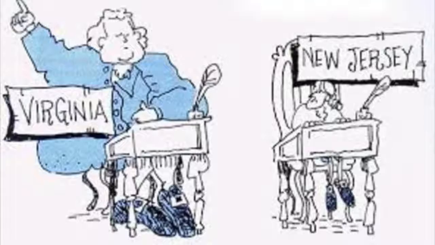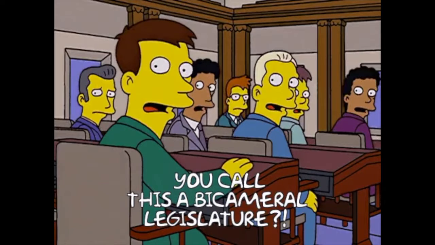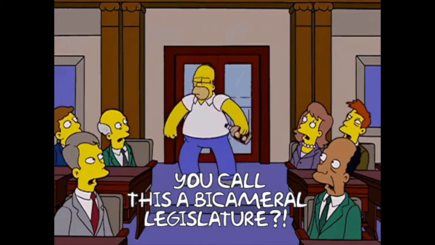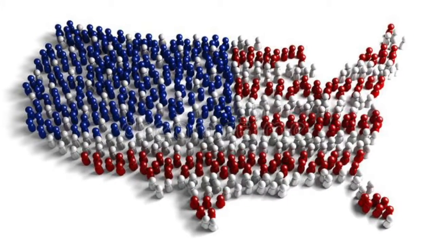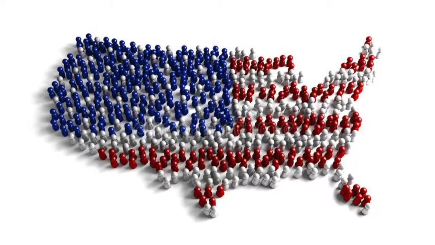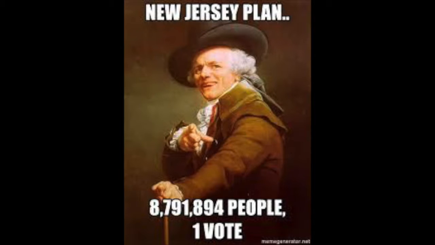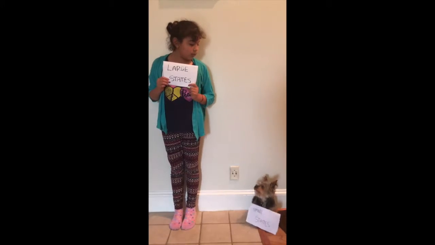Of course, there were several ideas suggested to the convention. One was the Virginia Plan, which proposed there would be a bicameral legislature. A bicameral legislature is a lawmaking body made up of two chambers. This plan called for representation in two houses, both based on population of the states, which small states obviously didn't favor. The New Jersey Plan called for a single chamber, unicameral legislature, which would be based on one vote to each state so that small states would be equal in representation to large states.